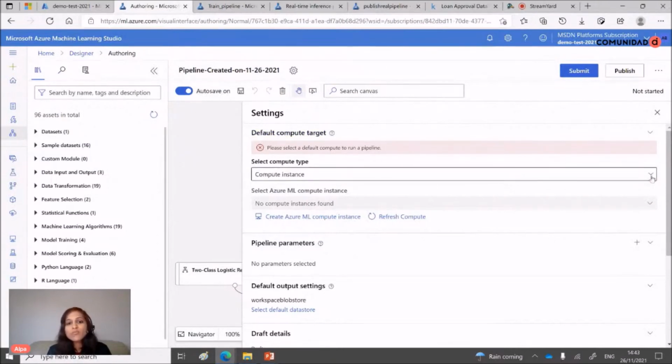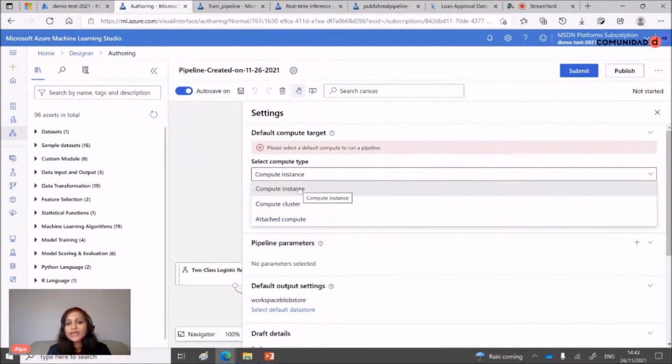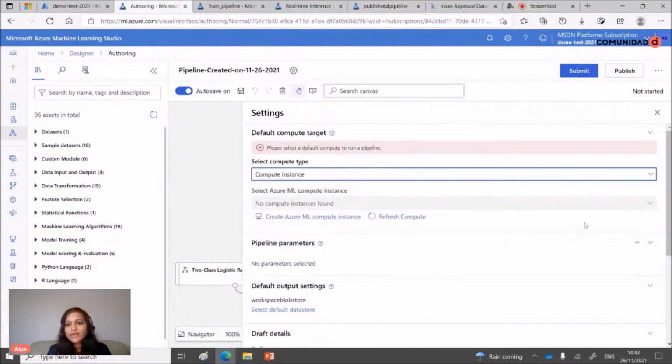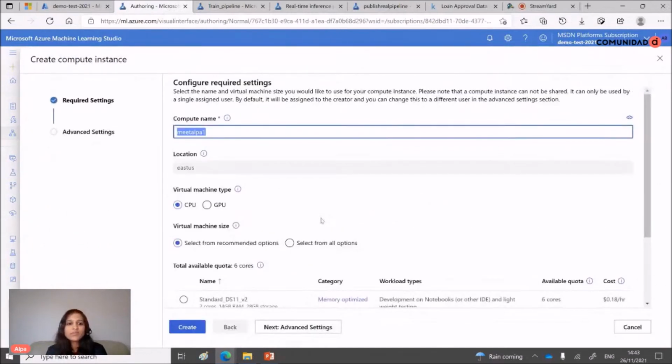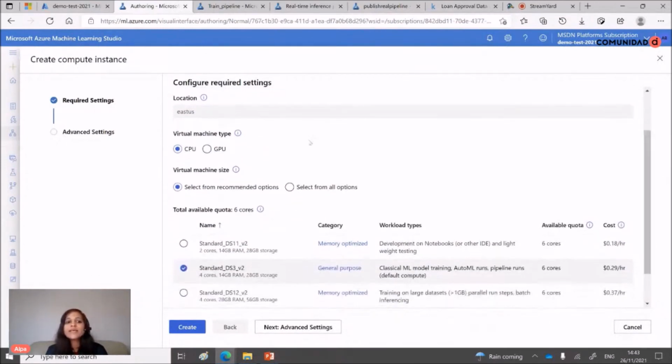So I need to create a compute here. I can select this one and see if anything is available. If I go to this drop-down, nothing is available, so I have to create one by clicking here. You can see how easy it is. You give a suitable name, select whether it's CPU or GPU, select your location, and that's it.